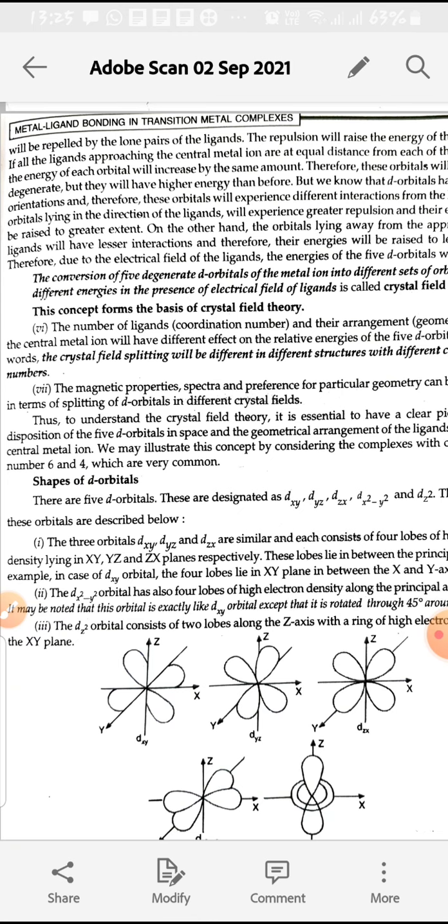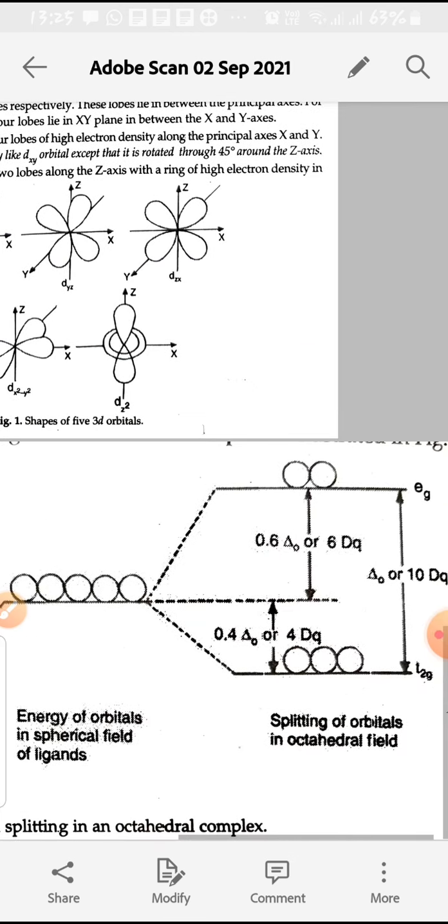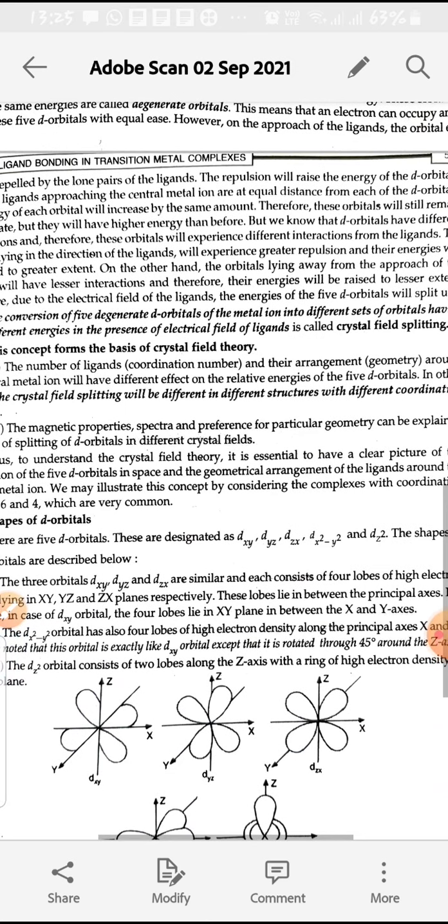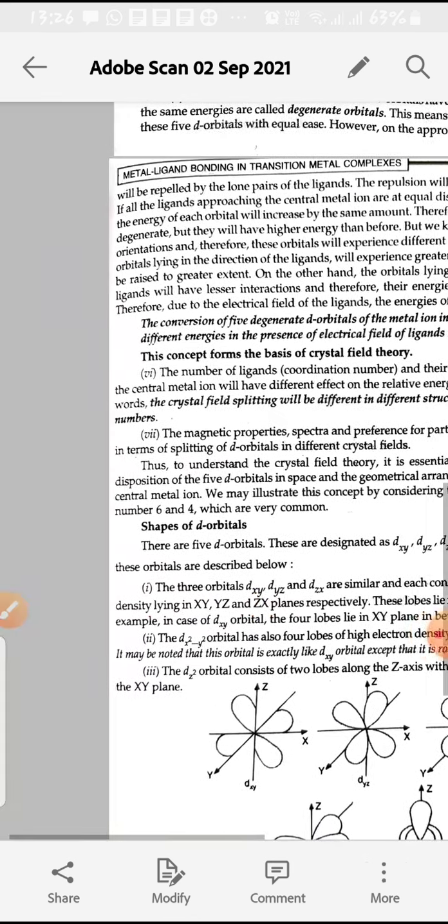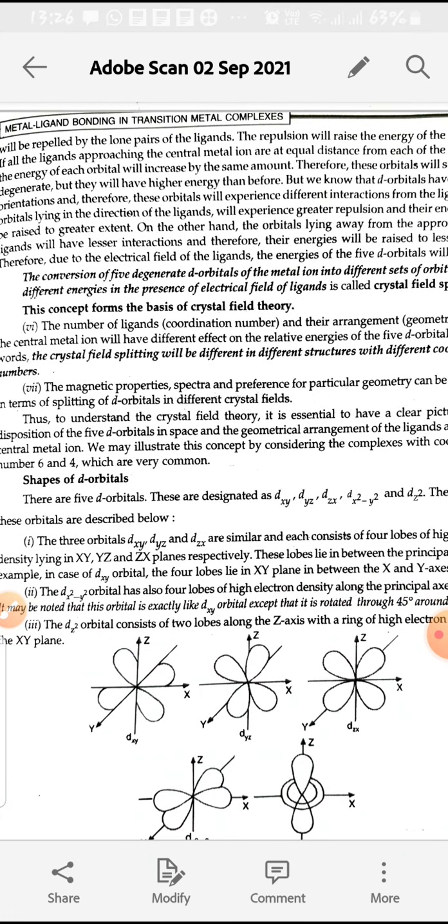The conversion of 5 orbitals, look here, into 2 sets. 3 will be down and 2 will be above, having higher energy, and the 3 will have lower energy. So this will be the crystal field splitting of d orbitals. We will explain this tomorrow, and today is only the basis of crystal field theory. So it is the conversion of 5 degenerate d orbitals of the metal ion into different sets of orbitals having different energies in the presence of the electric field of the ligands.